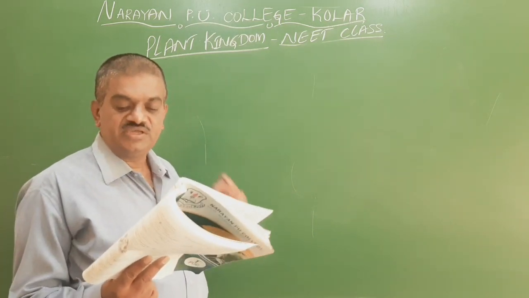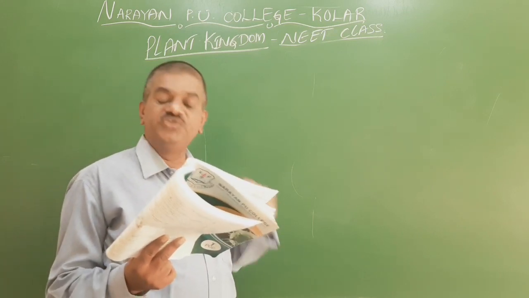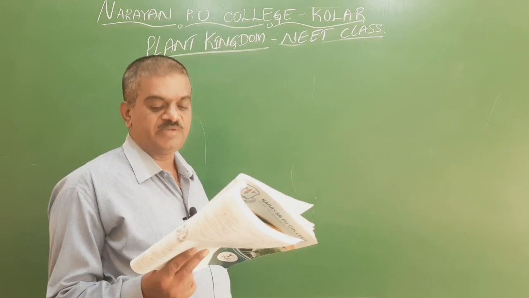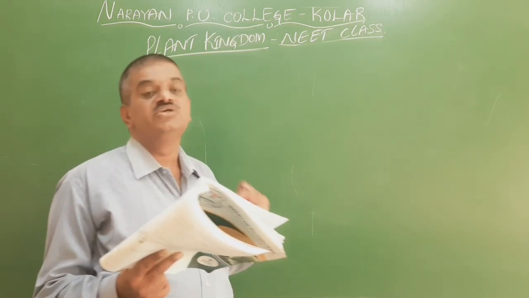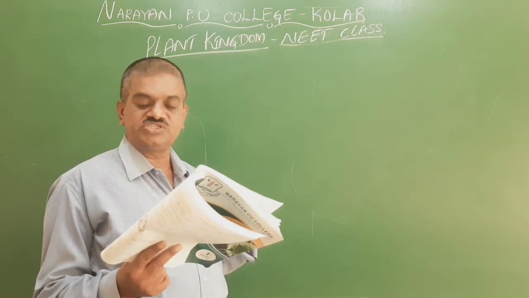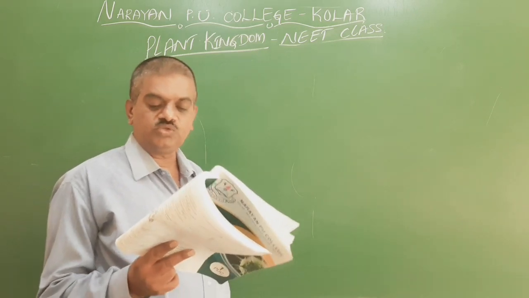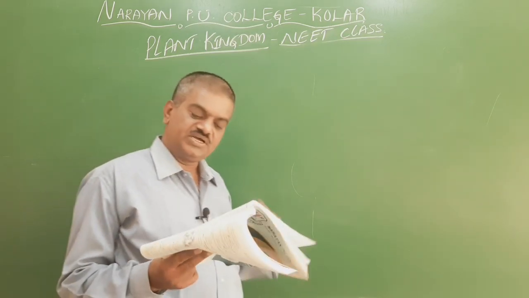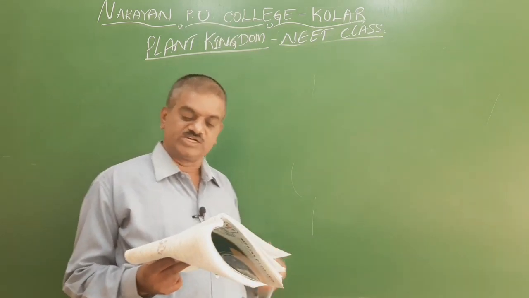Again, it is a brown algae, but Fucus is the right answer, because this algae has the presence of diplontic life cycle. So Fucus is the right one. And fourth one is called Polysiphonia. This Polysiphonia is red algae. So this never comes.